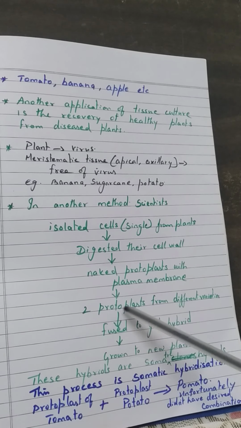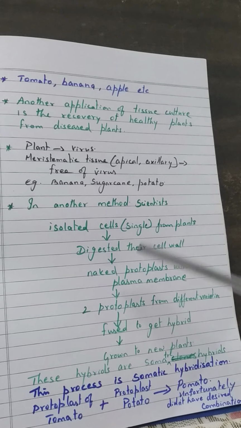These two protoplasts from different varieties are fused to get a hybrid, and this hybrid protoplast will grow into a new plant. These hybrids are known as somatic hybrids, and this process is called somatic hybridization.